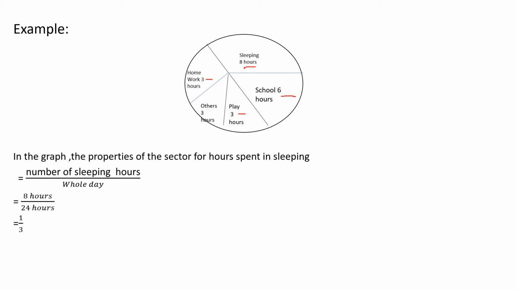Look at here, 8 hours divided by 24. So cancel it. 1 8 is 8. 3 8s are 24. Cancel it. So how many portion? 1/3. Right? So 1 by 3. So the sleeping sector is drawn as 1/3 of the circle. So 1/3 of this circle is occupied for sleeping.